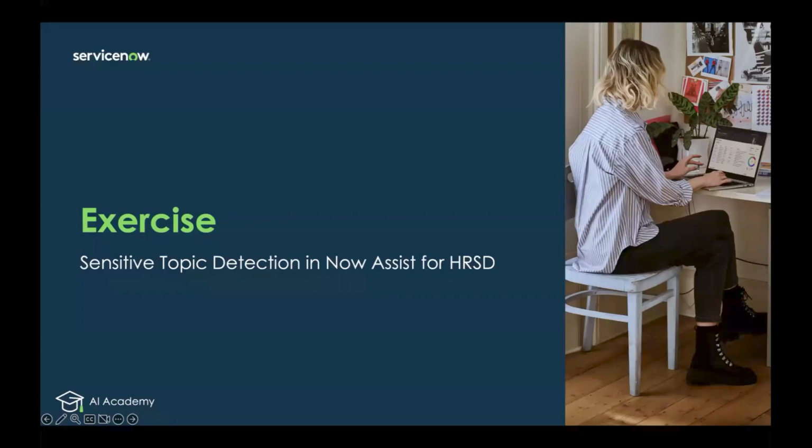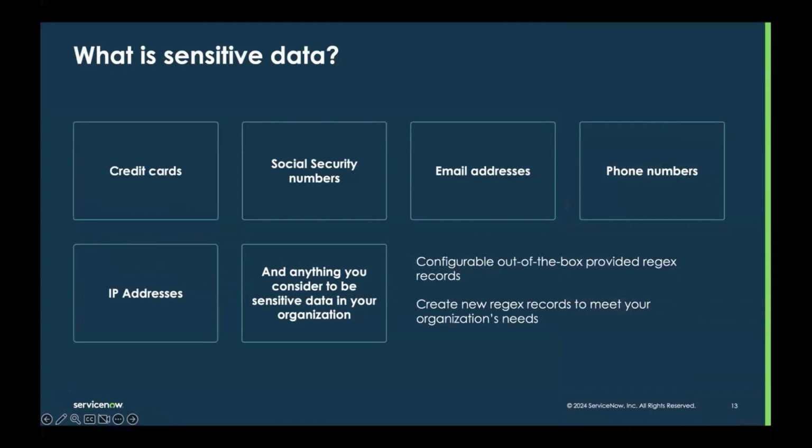All right, so we're going to go ahead and switch gears now back to sensitive data. As I mentioned prior, sensitive data are things such as credit card numbers, social security numbers. You may consider maybe email addresses or even phone numbers sensitive data. And we do have some out-of-the-box regex records that we ship with the sensitive data handler that you can modify or you can add your own. Really anything that your organization considers to be sensitive data, you can create a regex for it.